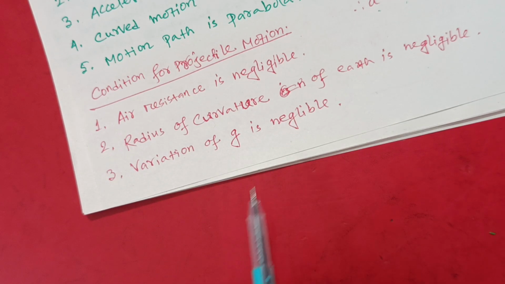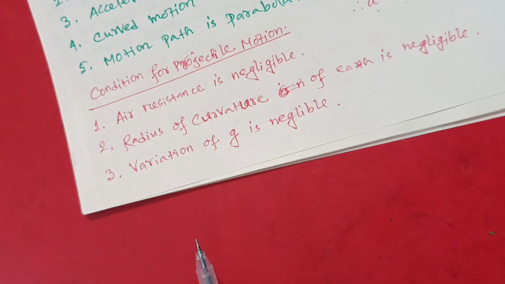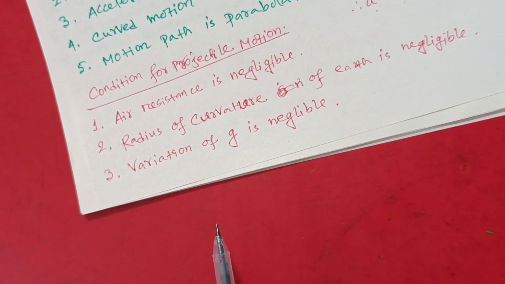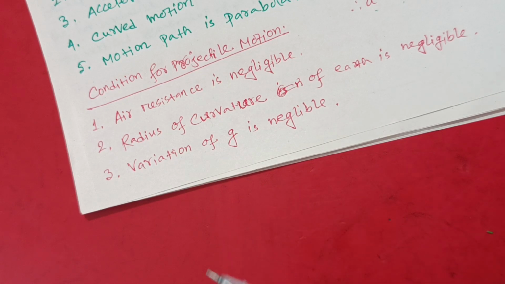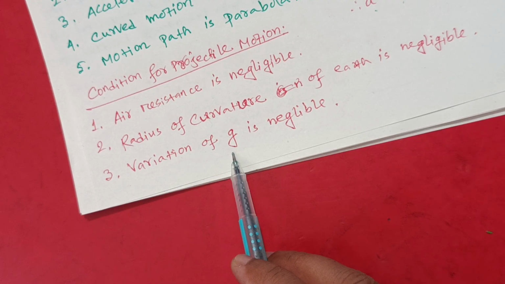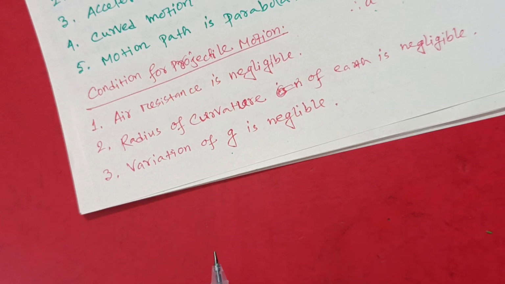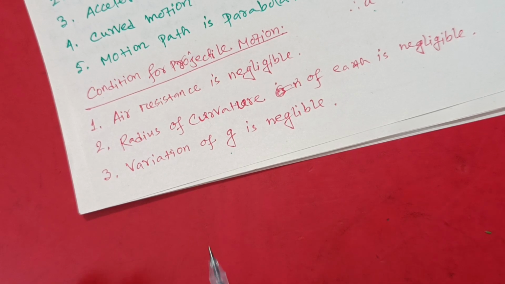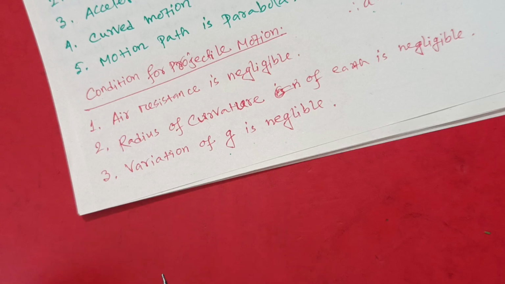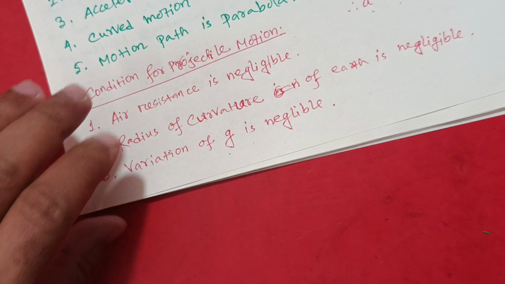And the last one is that variation of g is negligible, because you know the acceleration due to gravity will differ for many reasons. One is the shape of the earth, another is the height of the object, and the last one is rotation of the earth, so that you can omit the height effect, that is altitude effect. Another is the shape effect, that is size or radius of the earth, so that the variation of g is negligible. The three main conditions of projectile motion are: number 1, air resistance is negligible; number 2, radius of curvature of earth is negligible; and number 3, variation of g is negligible.